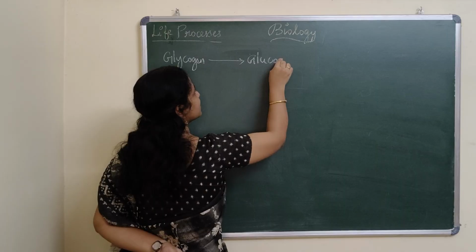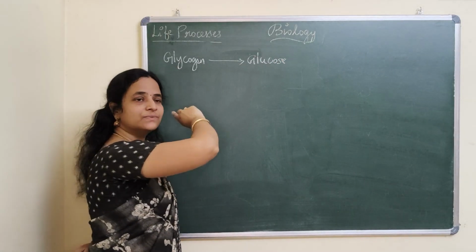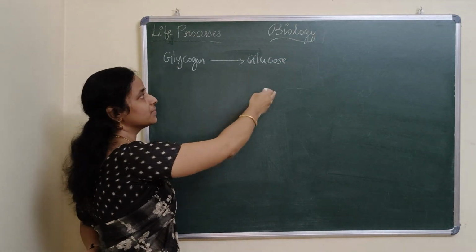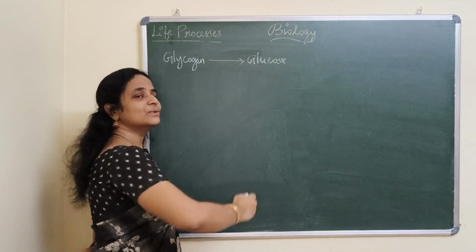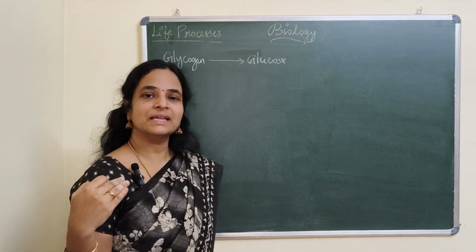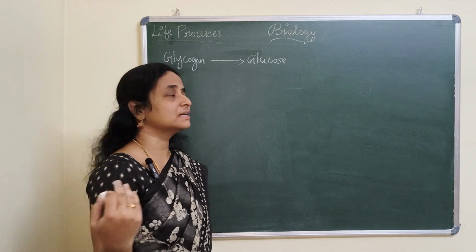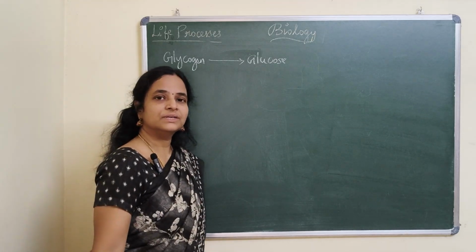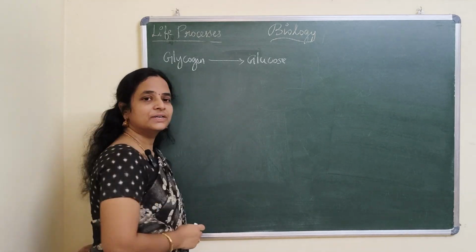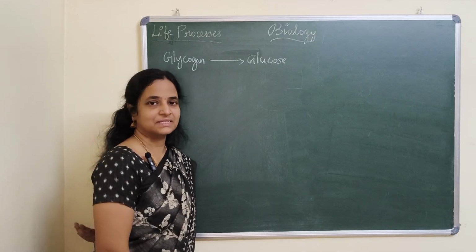So whenever we are in need of energy, the glycogen will undergo certain process in order to yield glucose. So this glucose will undergo certain processes like glycolysis, Krebs cycle in order to further convert into energy. So first we are going to see how this conversion takes place.